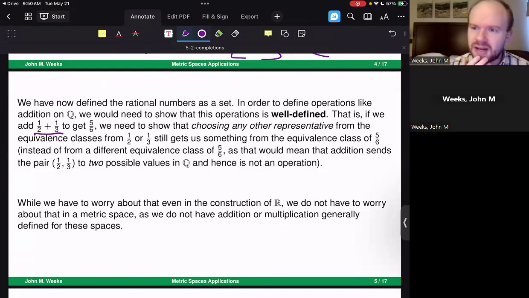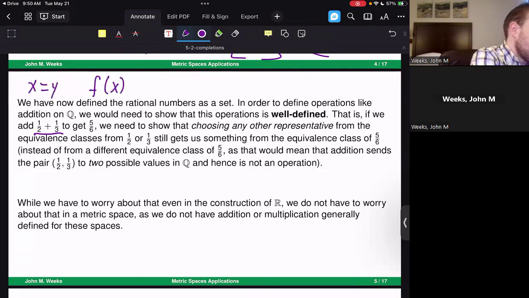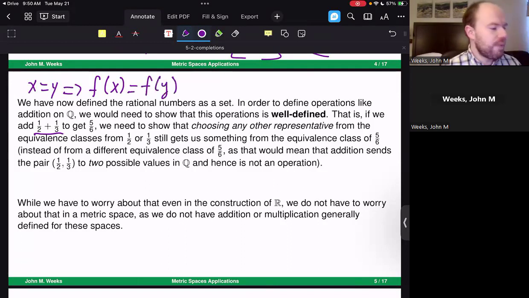Remember, we've already talked about well-defined in terms of functions. We would say a function was well-defined if writing a function in two different ways, or writing an x value in two different ways, still gave us the same y value whenever we plugged that in. Now, this might seem obvious, but it's not quite obvious when it comes to equivalence classes, because you could pick two different elements that represent the same equivalence class, and if you're not careful with how you define your function, it's not well defined.